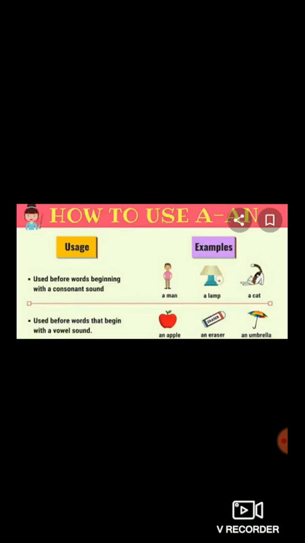So when we use a, it is used before a noun, because articles are used before nouns. But a we use before words beginning with a consonant sound.